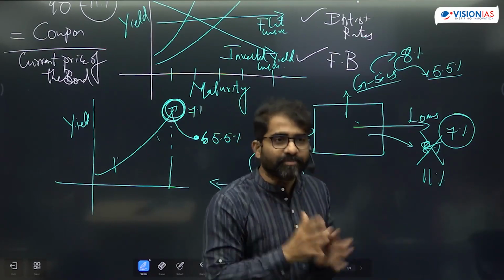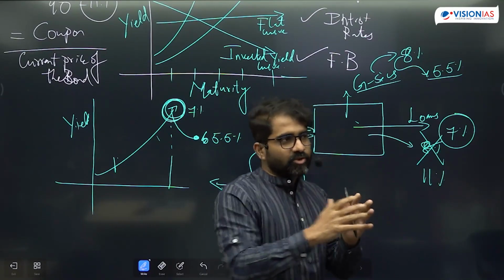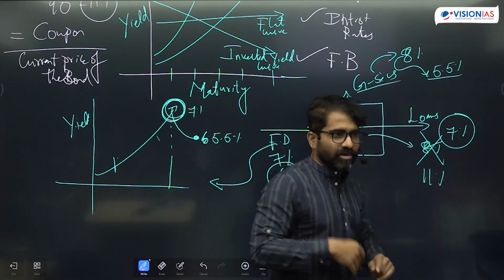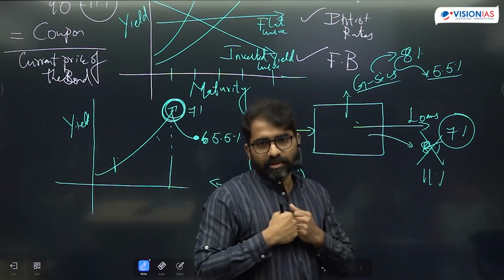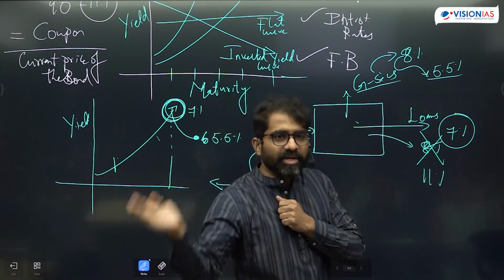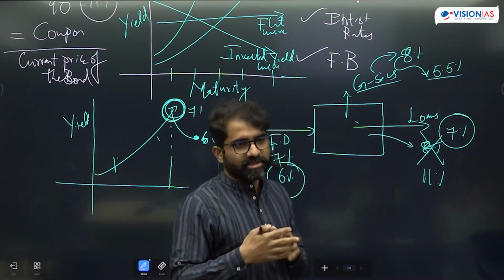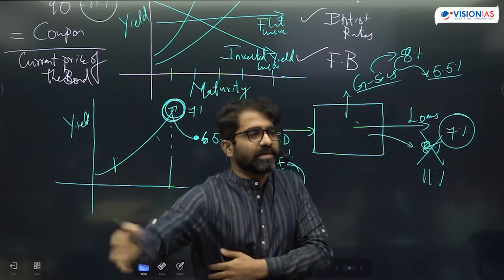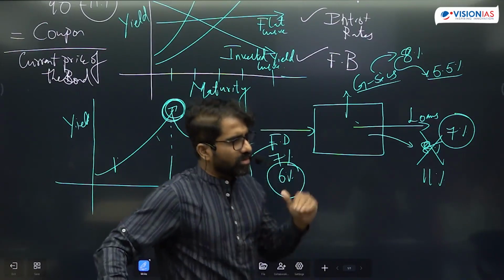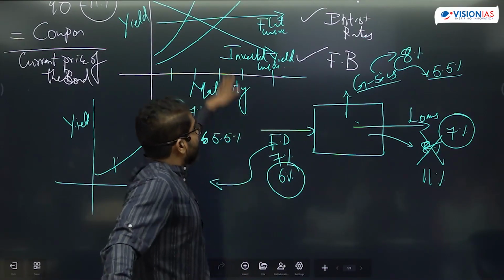So this will crowd in private investment. Whenever government is borrowing less, it will crowd in private investment. If the government itself borrows, saying I will give 8% on my GSEC, this will crowd out private investment. This is the crowding in effect and crowding out effect. That is the problem of deficit financing. Whenever the government borrows through instruments, there will be trouble for the private player, and it will affect private investments. This is something about yield, price, FD, and the previous question.